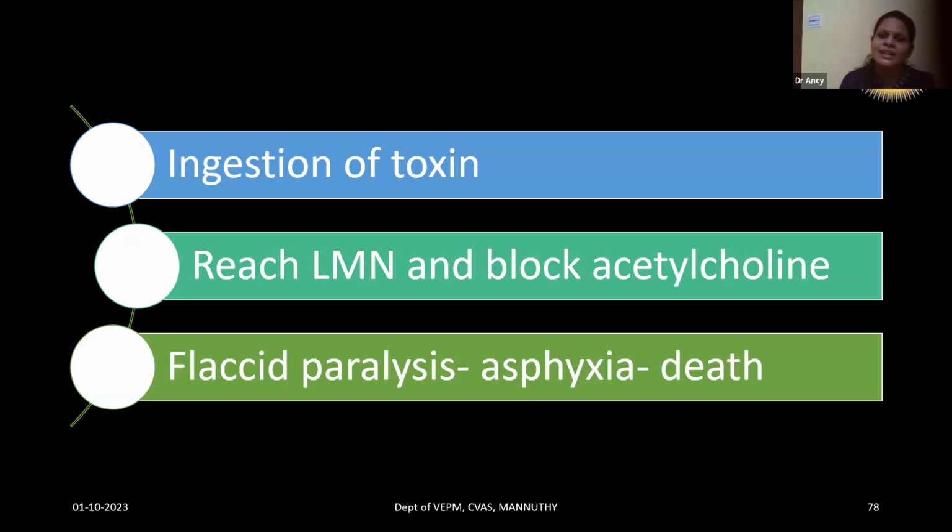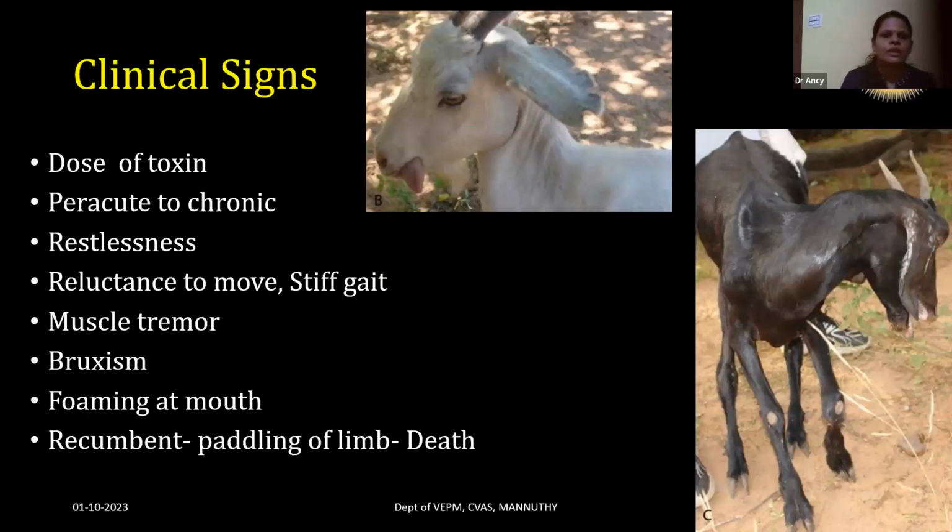The goat will ingest this toxin, and the toxin binds to the lower motor neurons and blocks acetylcholine, which causes flaccid paralysis. When flaccid paralysis of the respiratory muscles occurs, it causes asphyxiation and death occurs. The clinical signs depend upon the dose of toxin that is ingested, and can range from peracute to chronic.